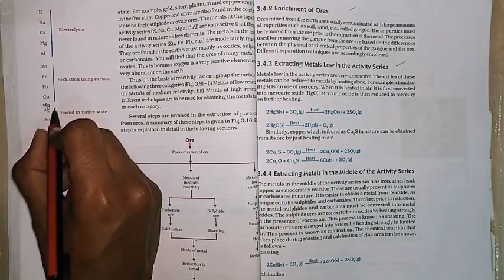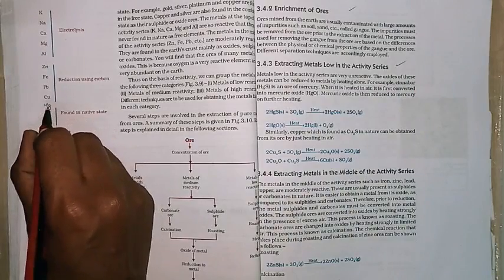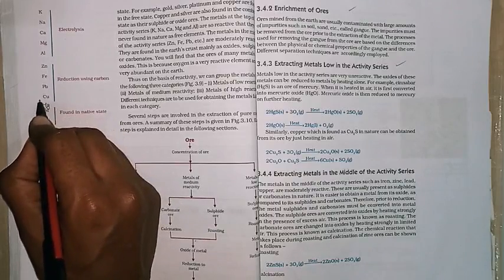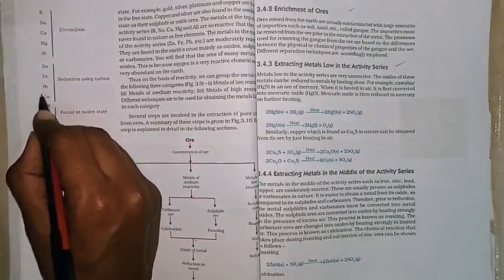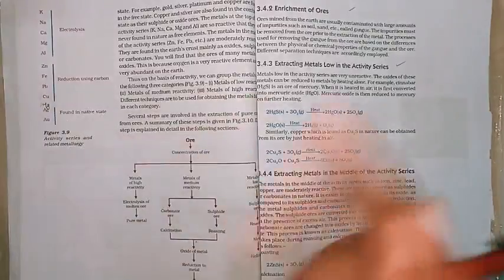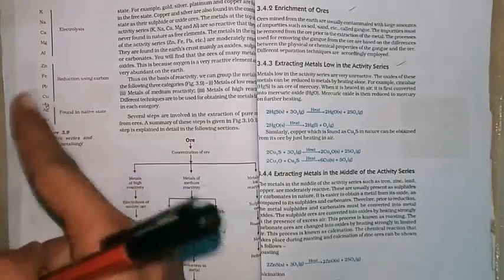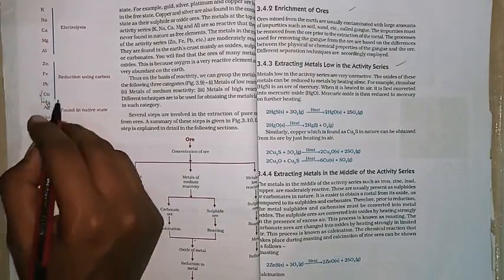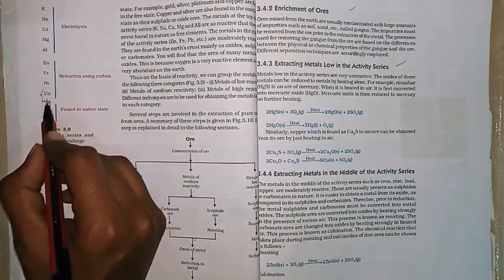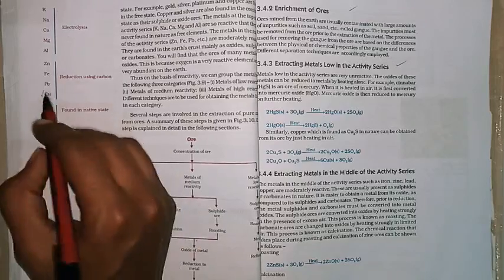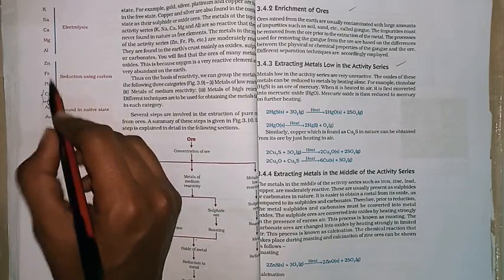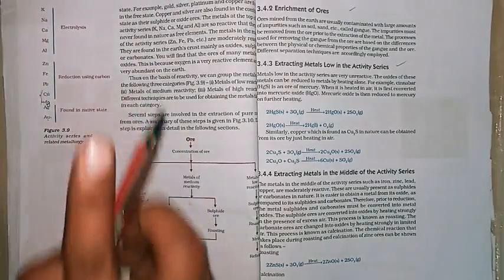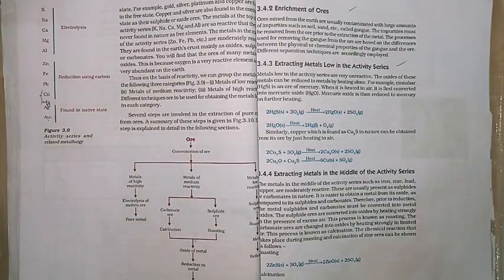Mercury is considered in the low reactivity series, and copper and mercury both we will consider sometimes on the basis of availability as low reactivity. Only these two we are using in the low reactivity series, and the others are reactive or highly reactive. Silver and gold are found in the pure state, that is our native state.